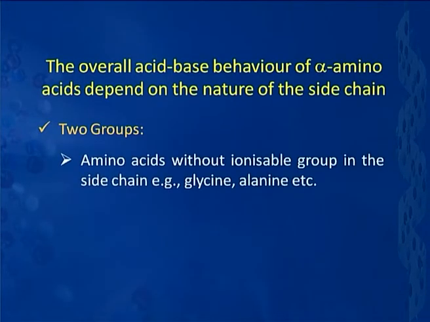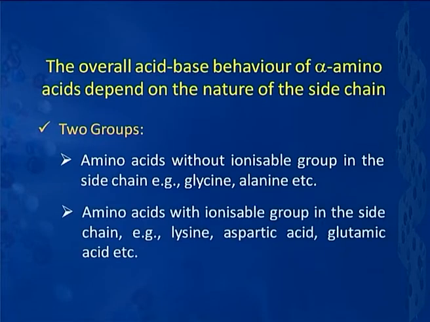One of them happens to be the amino acids which do not have any ionizable group in the side chain, the examples being glycine, alanine, valine, leucine, etc. Then the second group would be the one wherein there is an ionizable group in the side chain. Typically there could be lysine with an NH3 group there, aspartic acid, glutamic acid, both of them having a carboxylic acid group there.